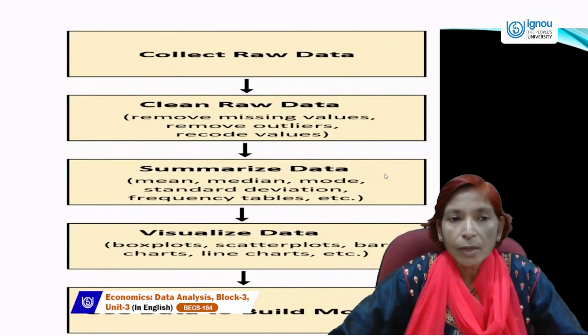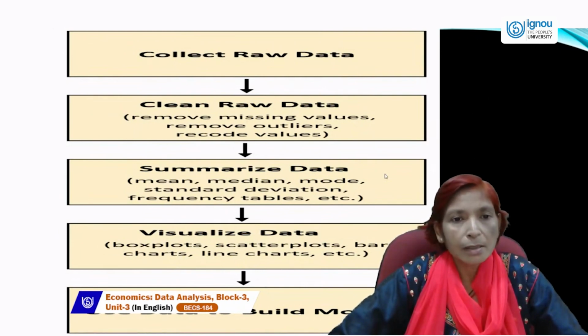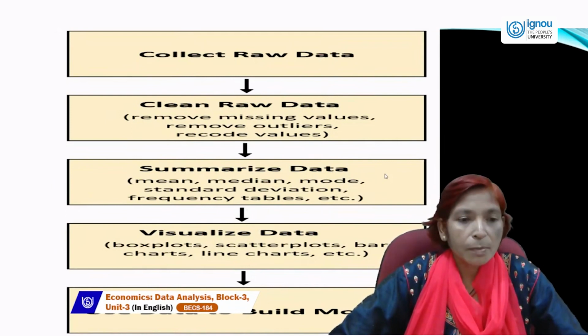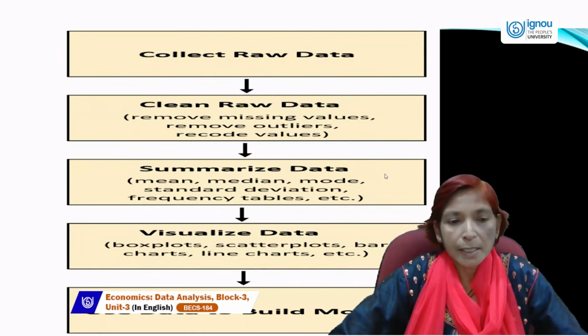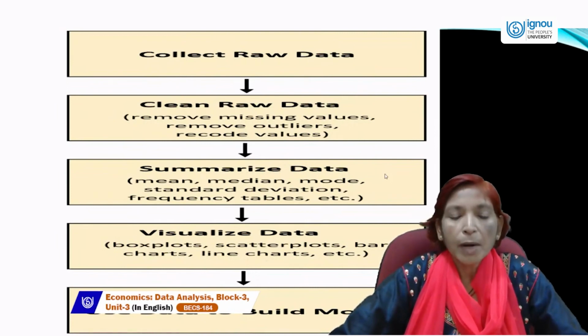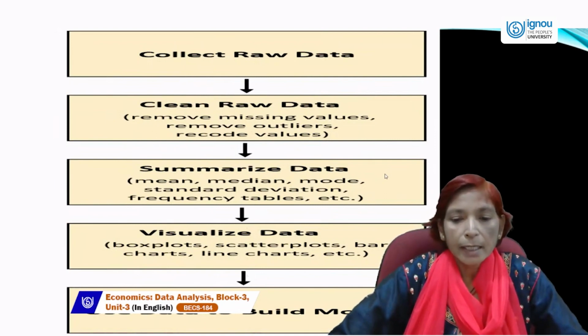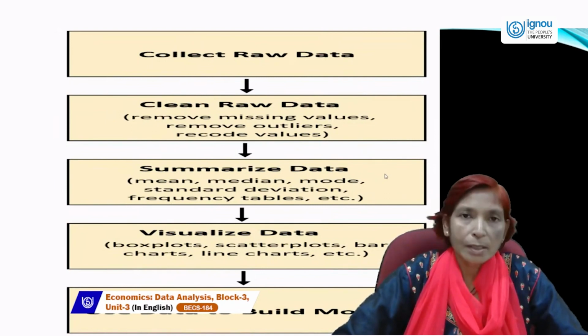First of all, we will collect raw data, then clean the raw data: remove missing values, remove outliers, record values. Then summarize the data. Summarization is possible by using measures of central tendency like mean, median, mode, measures of dispersion like standard deviation, frequency tables, etc. Then visualize the data and explore box plots. We can show the collected data in the form of diagrams like box plots, scatter plots, bar charts, and other charts, and then use the data to build models.